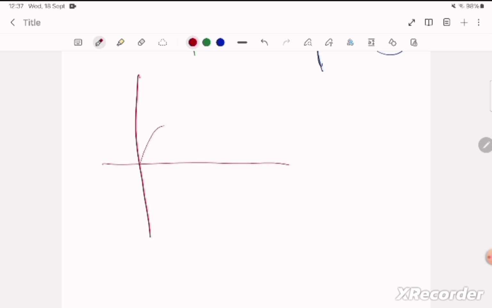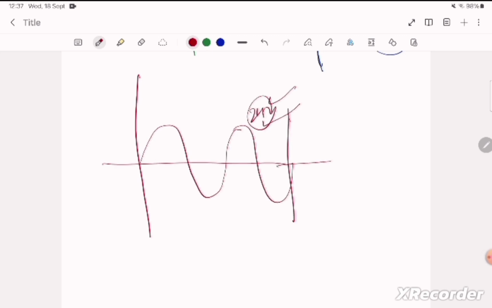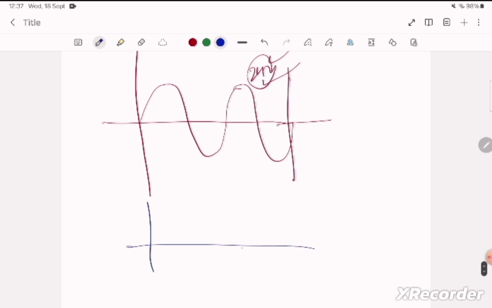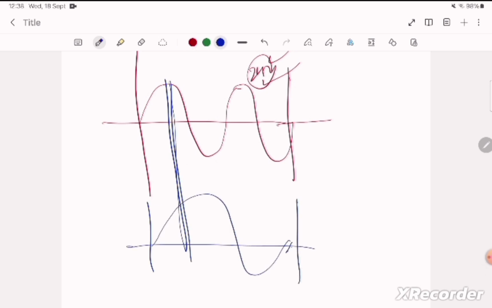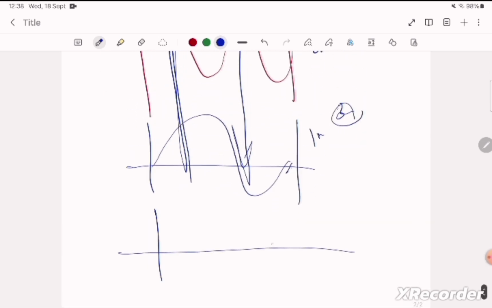He said that, okay, if there are 2 signals, let's suppose this signal is completing 2 hertz. It is completing 2 cycles in 1 second, and another signal in this same period is completing only 1. So if we add these 2 signals, this is a 2 hertz signal, this is a 1 hertz signal, another one will be a 3 hertz signal, 5 hertz. If we add these signals, the new signal that we will get after adding these signals will not be a sinusoidal function.